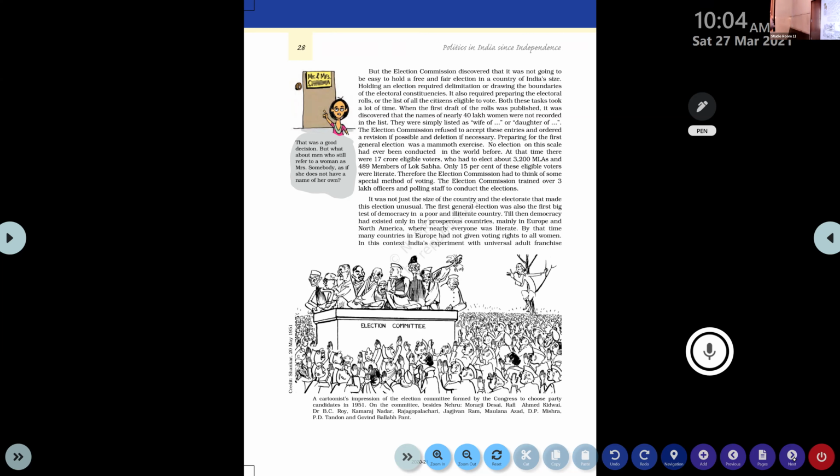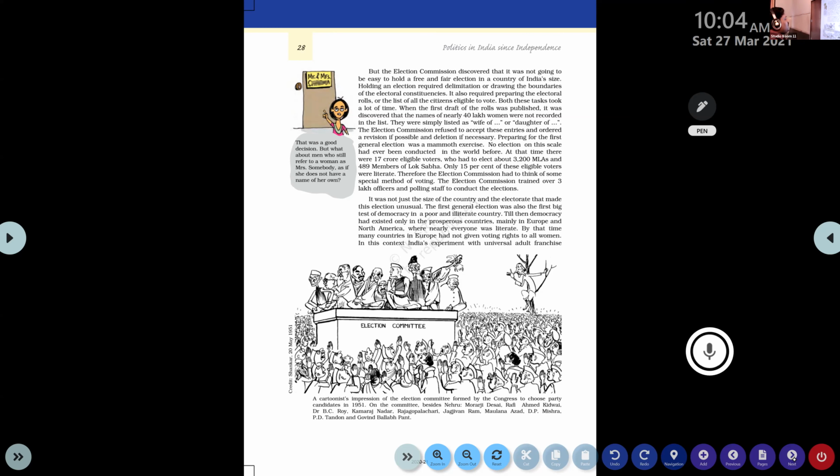At that time, there were 17 crore eligible voters in India who had to elect about 3,200 MLAs, members for legislative assemblies for the state governments, and 489 members for Lok Sabha. Clear? 489 members for Lok Sabha. Only 15% of these eligible voters were literate. Another problem: out of the 17 crore, only 15% of voters are literate, those who know to read and write. Clear? Therefore, the election commission had to think of some special method of voting.